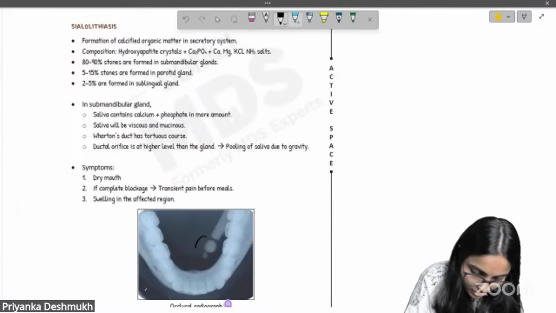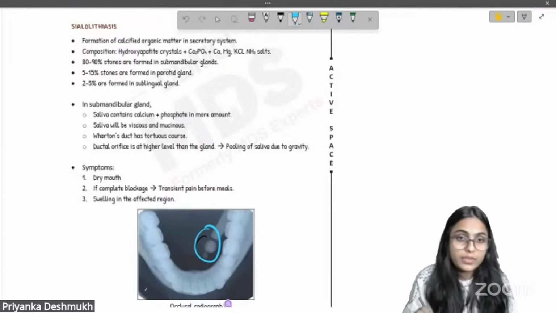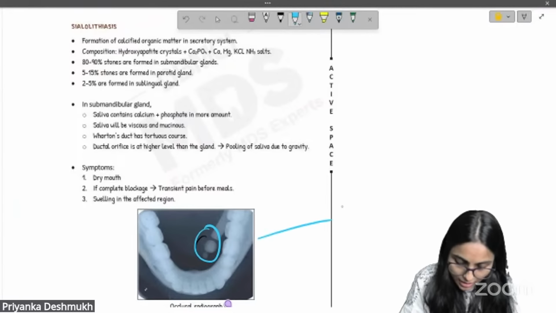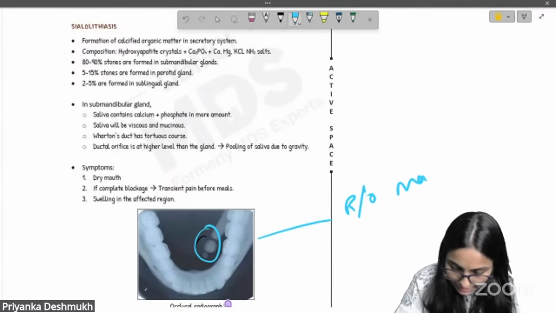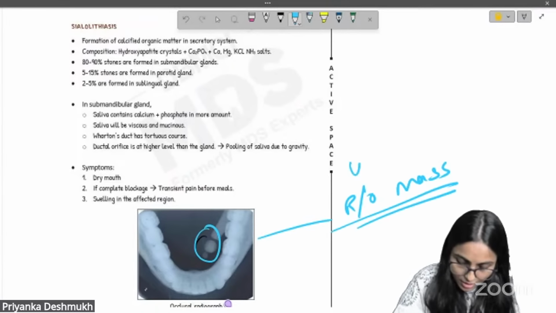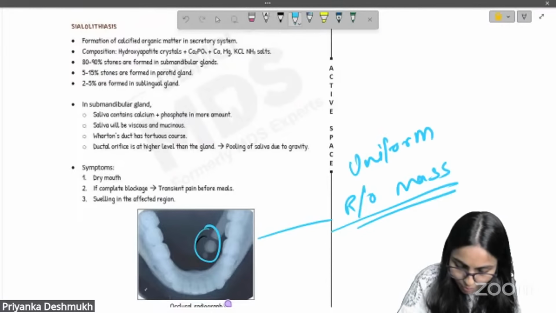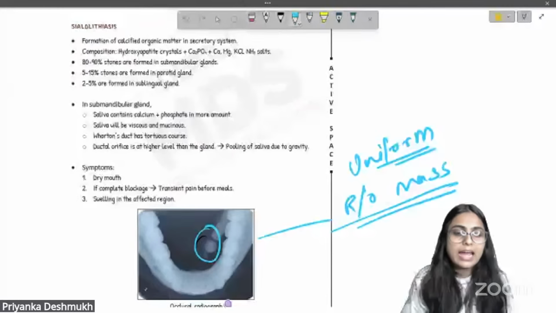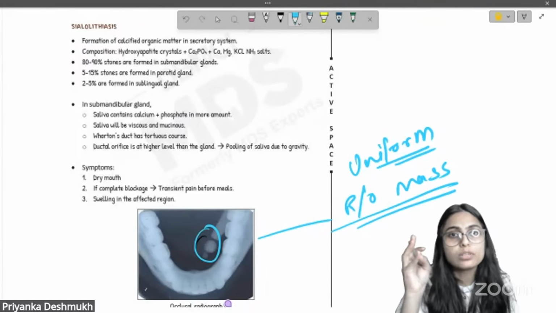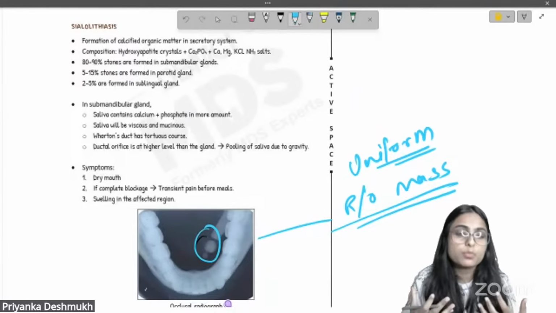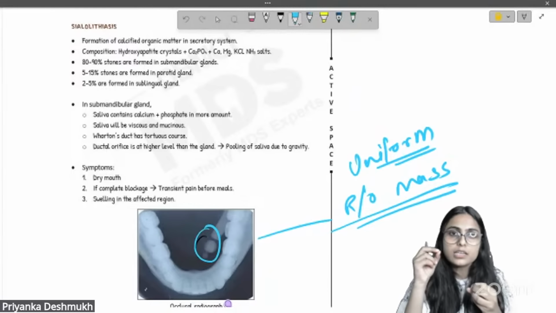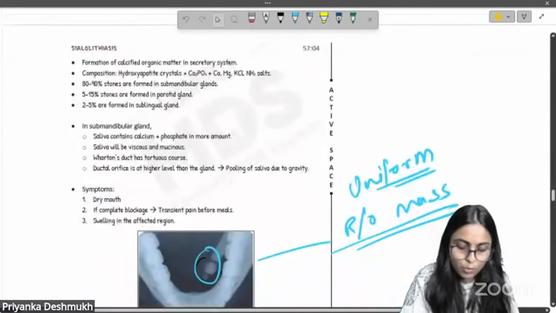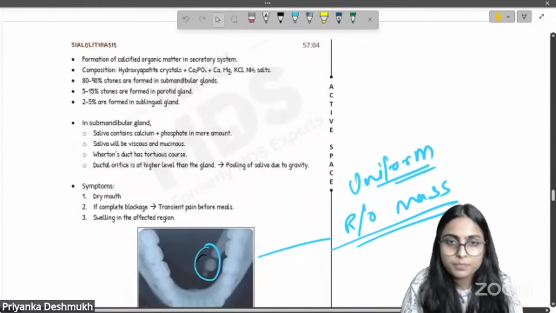In Wharton's duct, you will see a uniform radiopaque mass in the salivary duct. This is nothing but a sialolith, and the condition caused by the sialolith is sialolithiasis, which is our answer in the question.